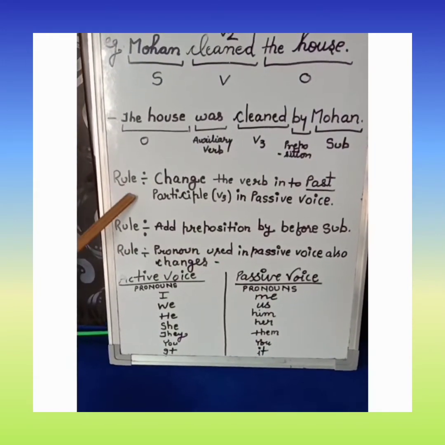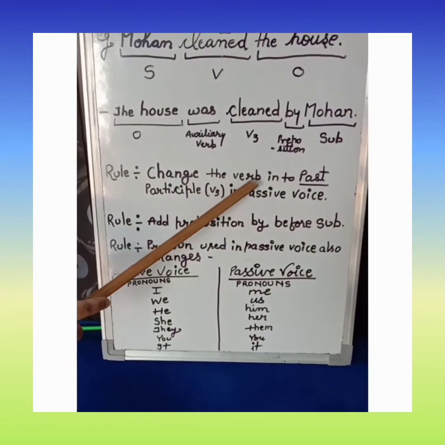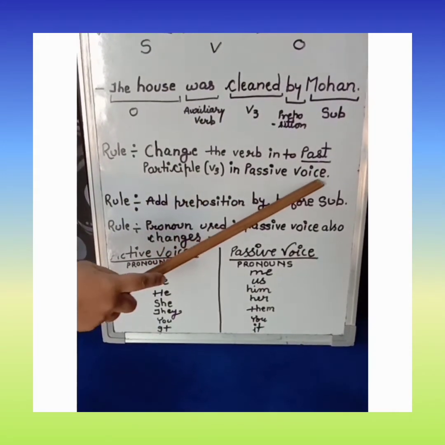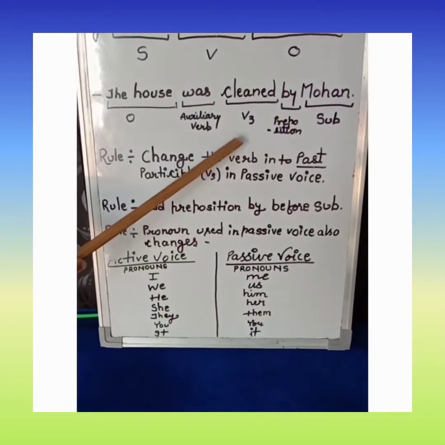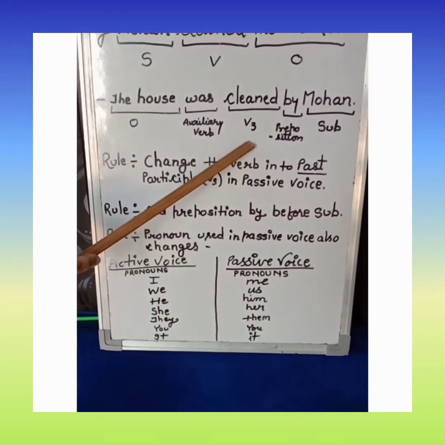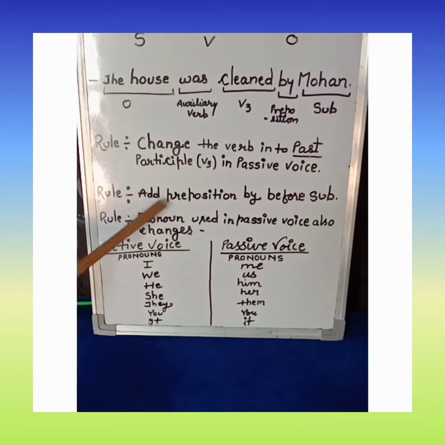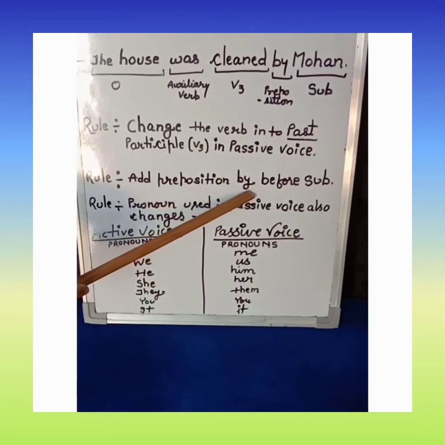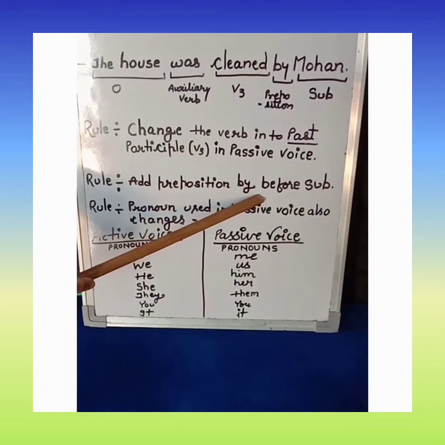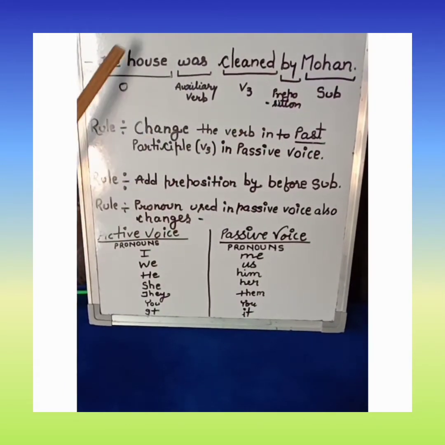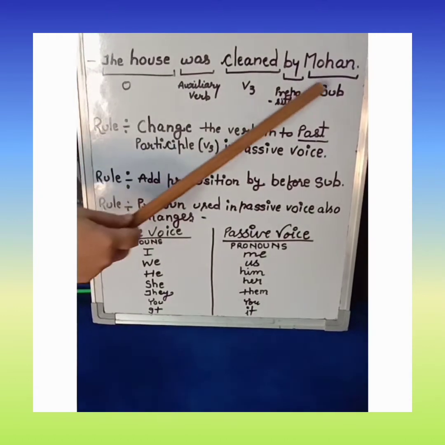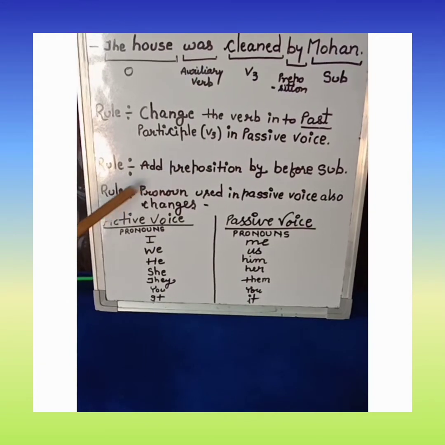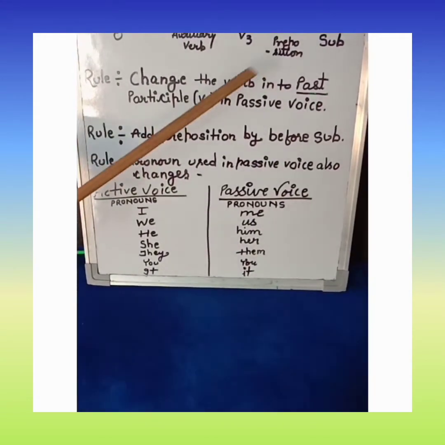Children, our next rule is change the verb into past participle in passive voice. It means passive voice में हम verb की third form का ही use करेंगे. Next rule, add preposition by before subject. हमें ये by preposition का use करना है passive voice में object से पहले. नेक्स्ट रूल, जब हम चेंज करेंगे